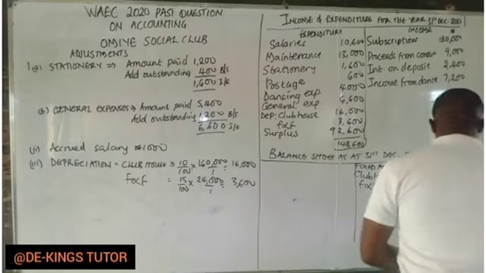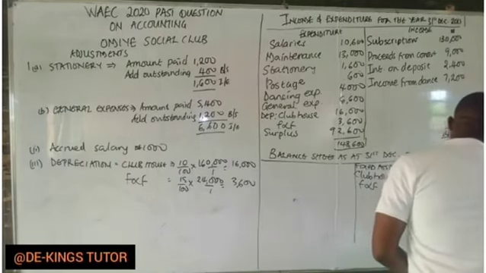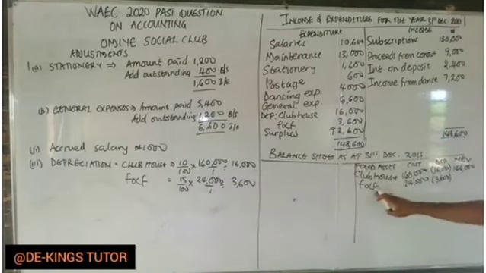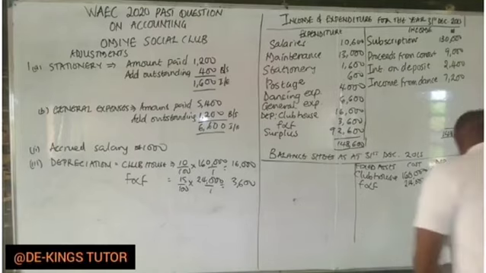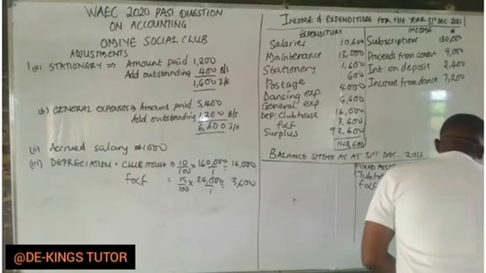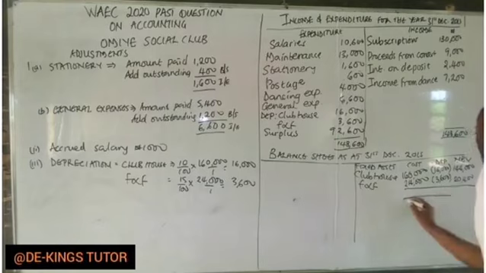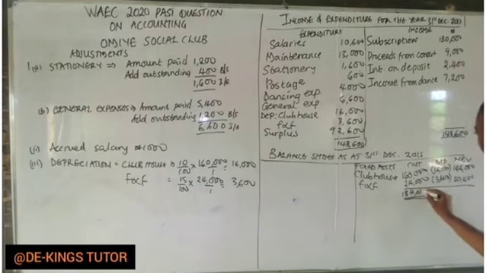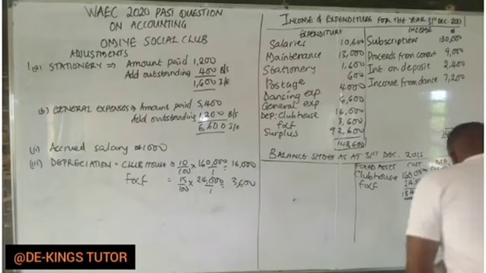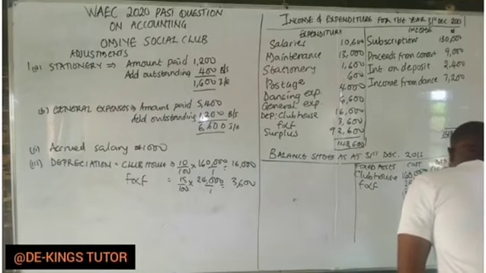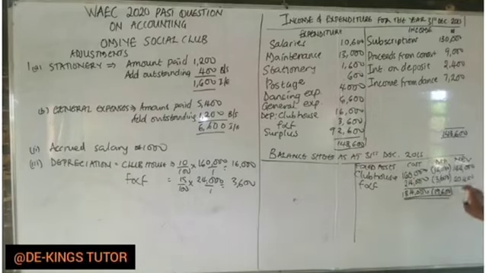For furniture and fittings, cost minus depreciation gives us net book value, which is 20,400. That's the only fixed asset. Adding these gives us 184,000. The depreciation, 16,000 plus 3,600, gives us 19,600. So 184,000 minus this gives us 164,400.